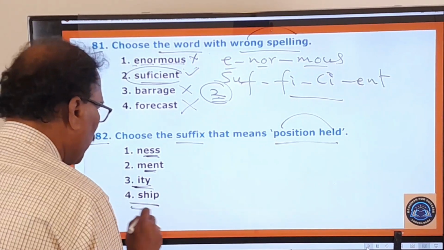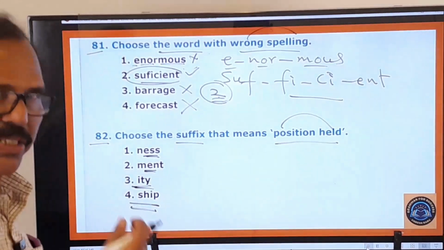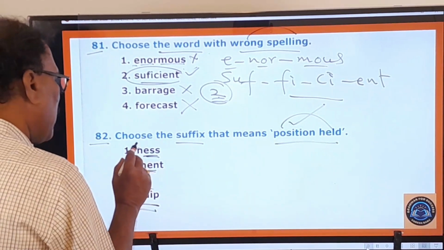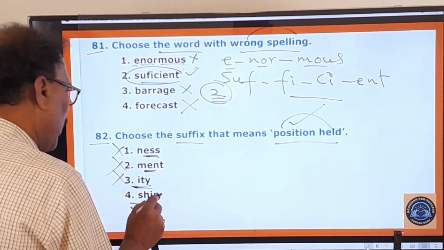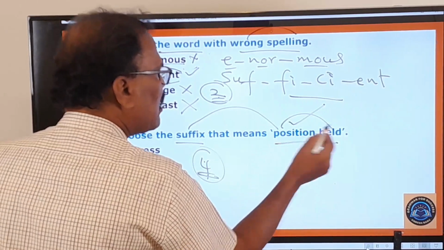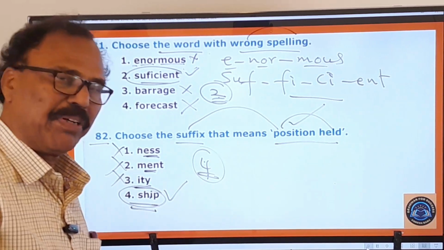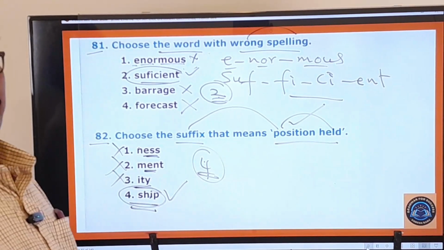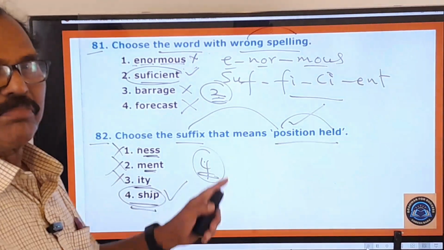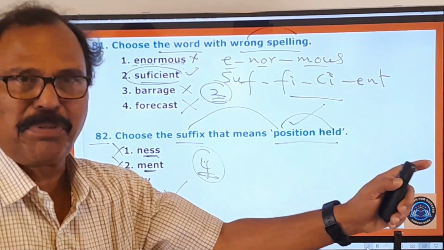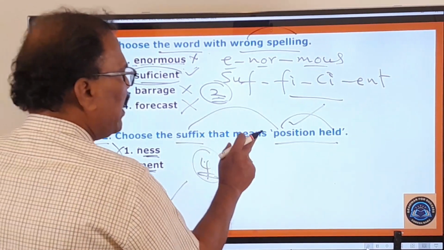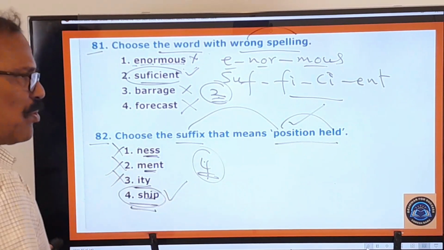And ship is there. Ship. So this ship, friendship is there. Partnership is there. Relationship is there. It only indicates the position. Therefore, first one, second one, third one are wrong. Only this fourth one is the right one, because this ship is the suffix that means position held. Lecturership, principalship, chairmanship, presidentship. So like that. Therefore this fourth one is your answer.